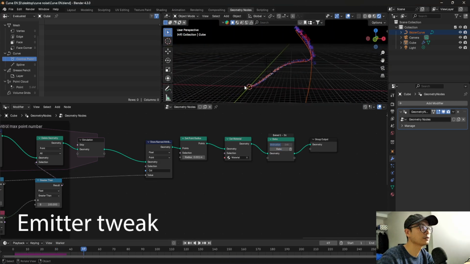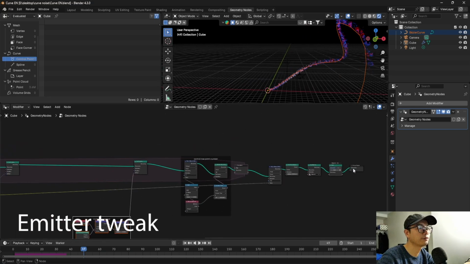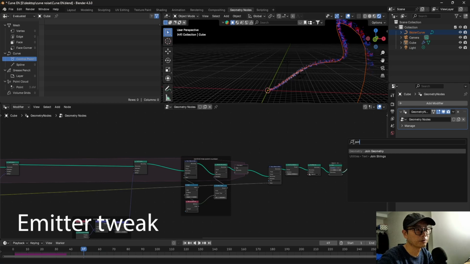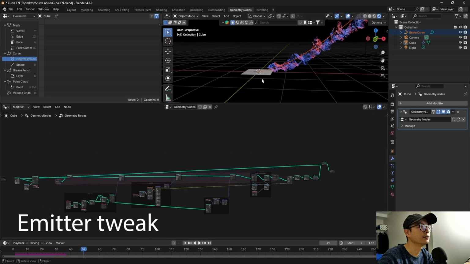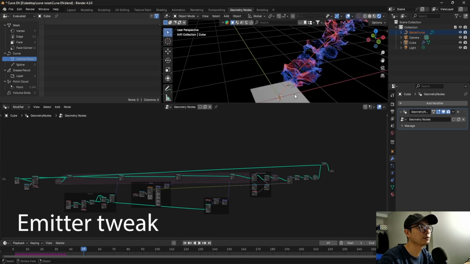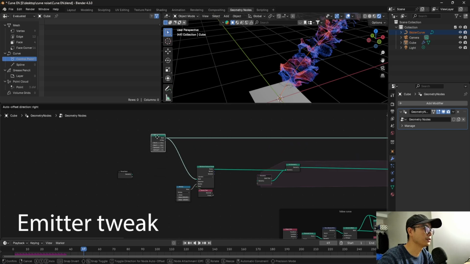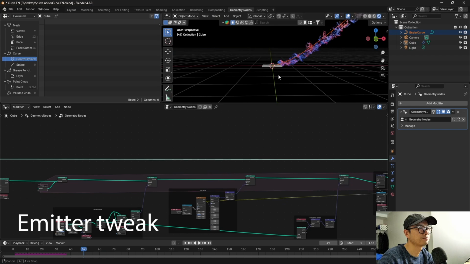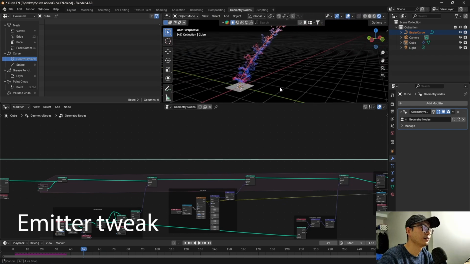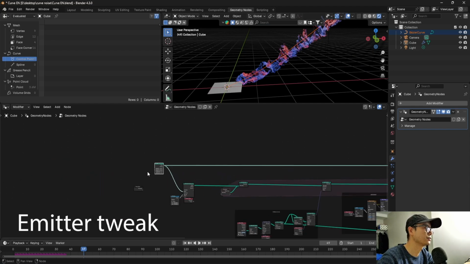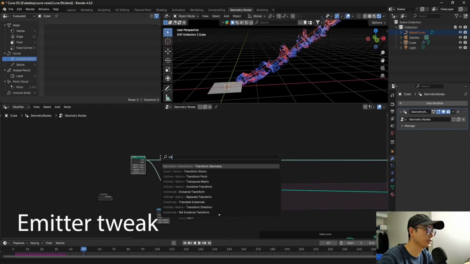I think maybe I find the problem that I'm not satisfied with this. Okay, I find that the grid is too small. So when you want to make an effect, make sure that sometimes you need a bigger emitter. Like this grid is too small. Maybe I need to transform it.